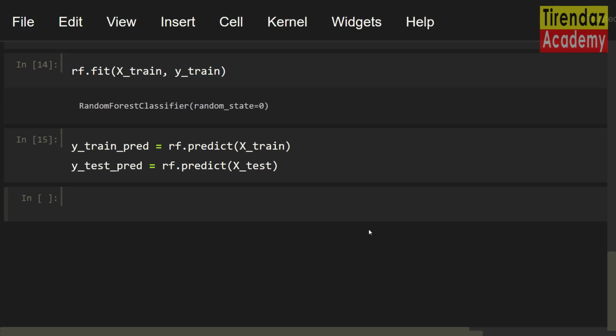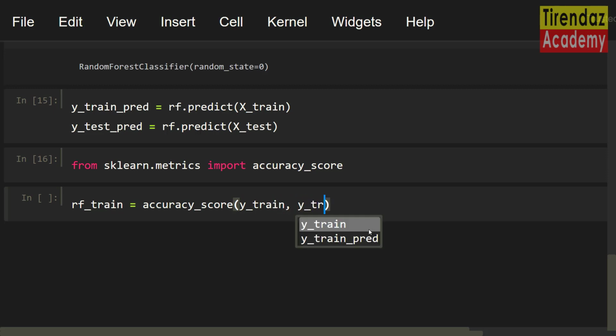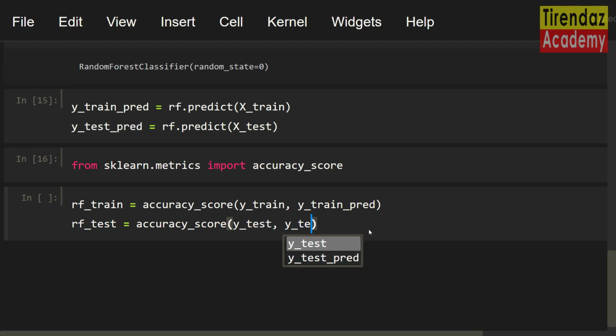To do this, I'm gonna use the accuracy_score function. First, let me import this function from sklearn.metrics import accuracy_score. Now let's take a look at the accuracy scores for the training and test set. rf_train equals accuracy_score(y_train, y_train_pred). After that, rf_test equals accuracy_score(y_test, y_test_pred).